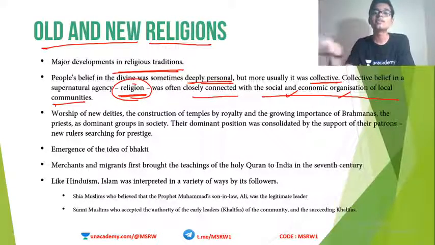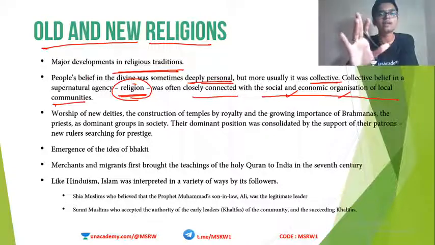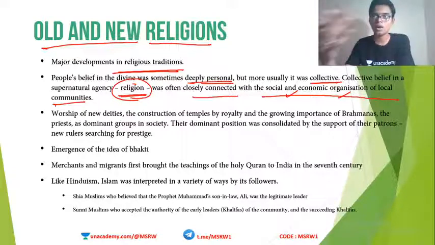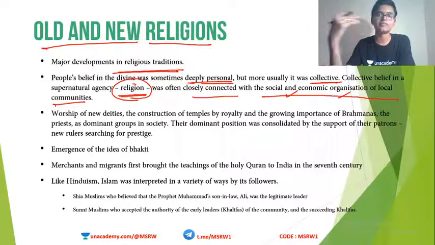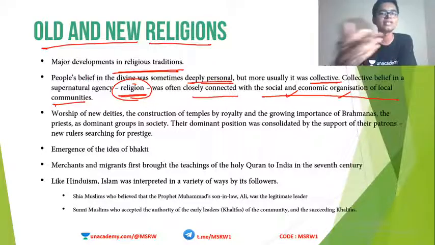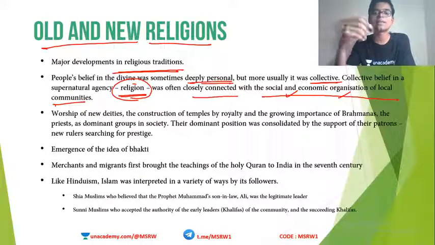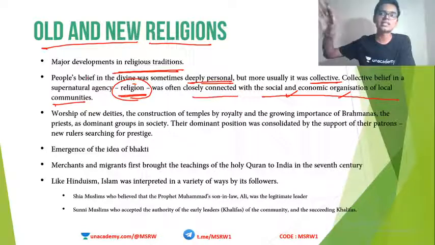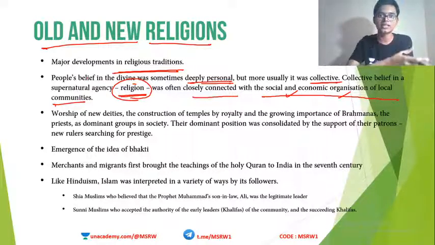So Buddhism and Jainism came up as a protest against Brahmanism, which means they allowed everybody to come in. Shudras were invited, Brahmanas were invited, Kshatriyas were. So all people, irrespective of any kind of discrimination, were allowed in Buddhism and Jainism. So what does that mean? It means Buddhism and Jainism came up as a social organization, as an economic organization. Okay, so the growth of religion is always associated with society or economy or some other such factors.